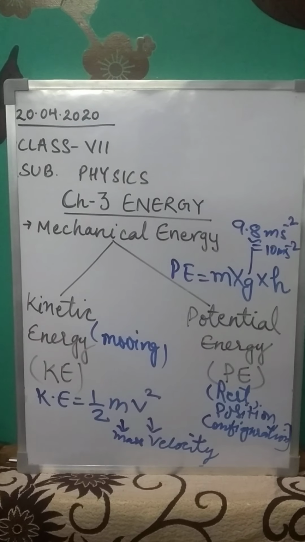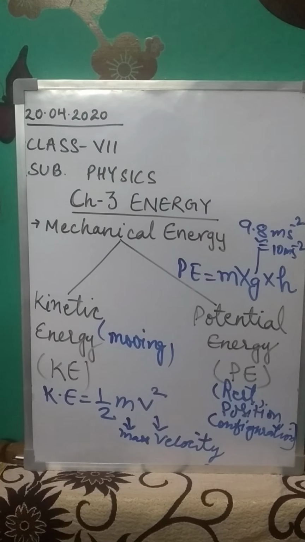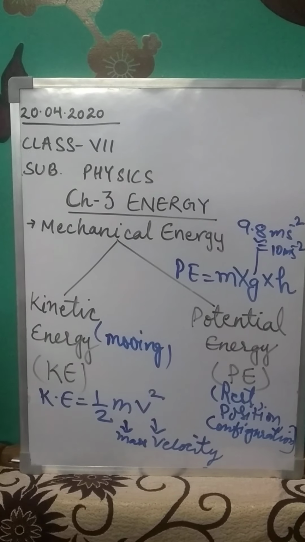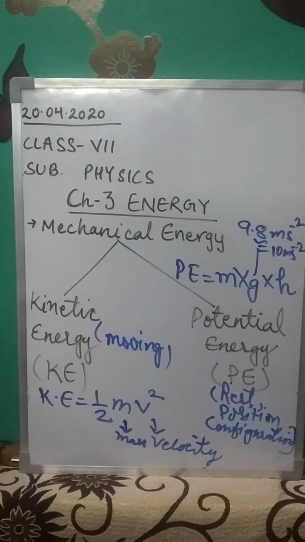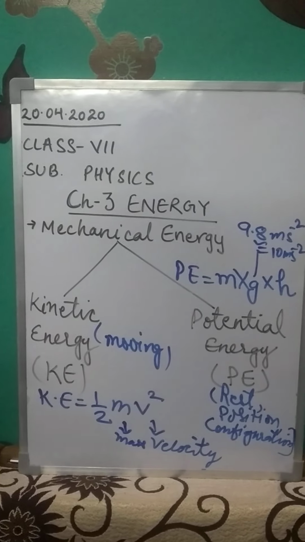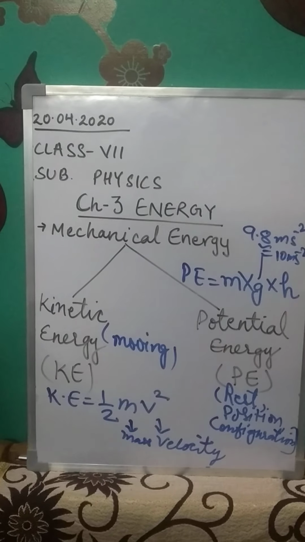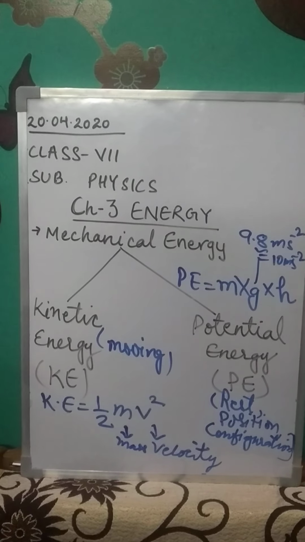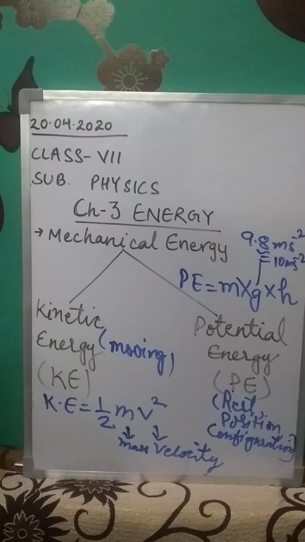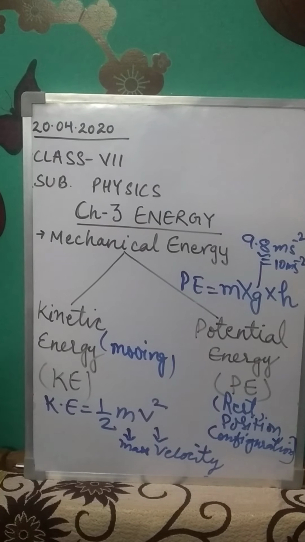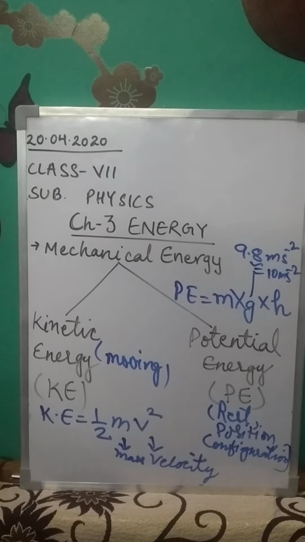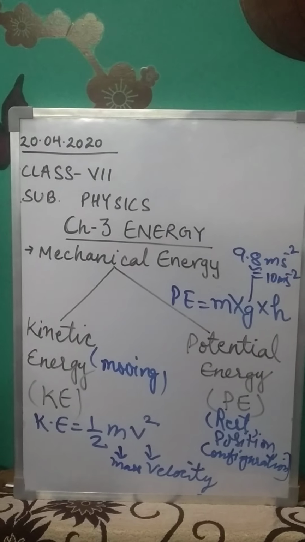So actually the energy stored in matter due to its chemical composition is called its chemical energy. Please underline on page number 46: the energy stored in matter due to its chemical composition is called its chemical energy. Now coal, wood, kerosene, petrol, diesel oil, they all have stored what in them? Because of their chemical composition, they have stored chemical energy in themselves.